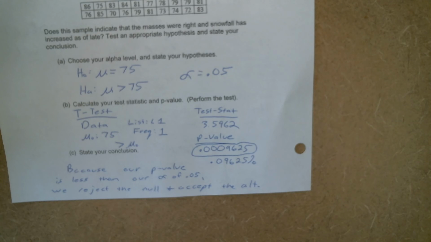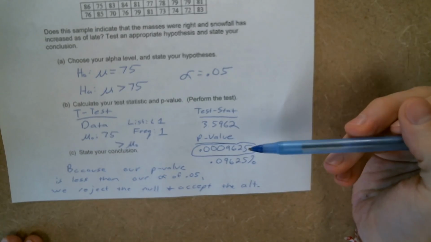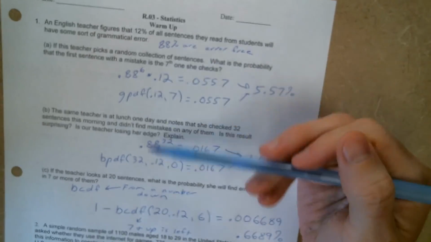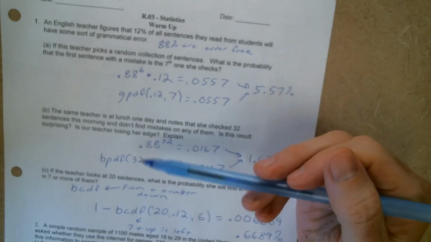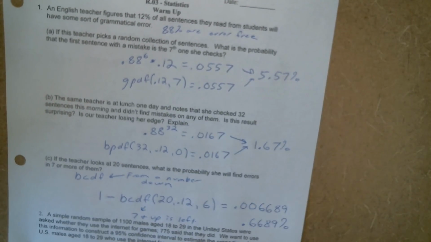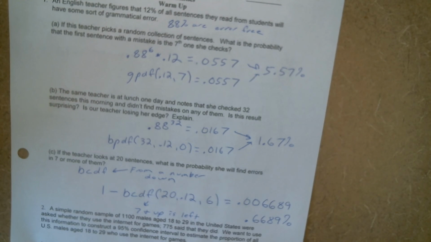Okay? So again, all questions that you could see. Hypothesis testing will definitely show up on the open-ended part. Confidence intervals will definitely show up on the open-ended part. And then geometric and binomial distributions is likely to be a question that shows up as well. All right, so make sure you know how to do these.